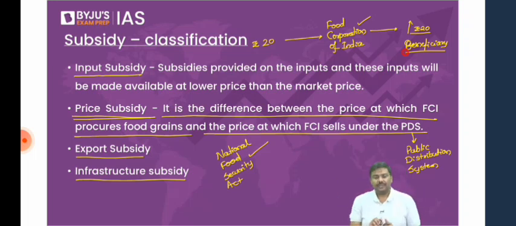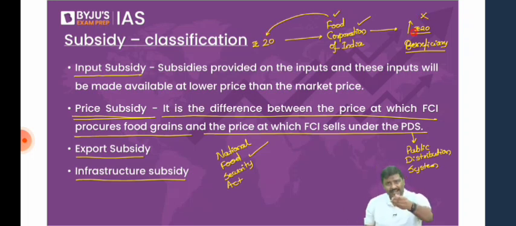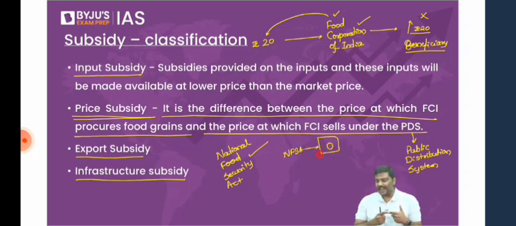But the argument is simple. If Food Corporation of India purchases the food grain at 20 rupees, they will not sell it at 20 rupees to beneficiaries. Why? Under NFSA, if you have read the newspaper, for 1 year, that is this year, food grains will be provided free of cost. Free of cost means what? 0 rupees. Simply 0 rupees.